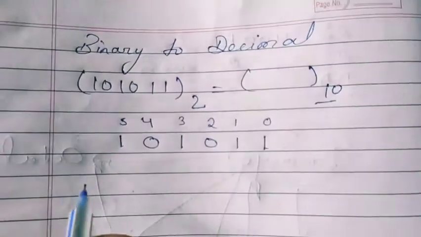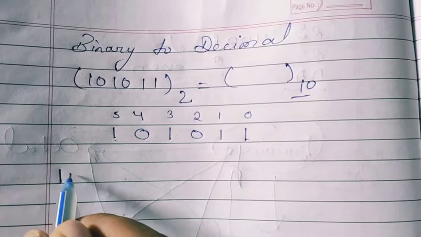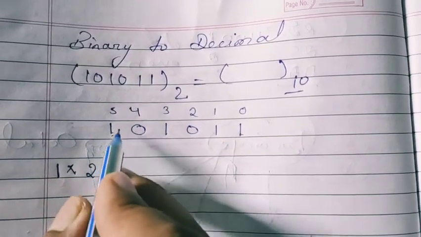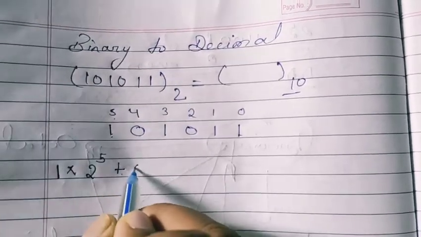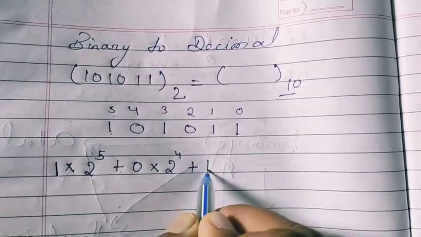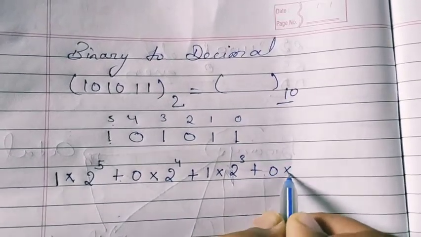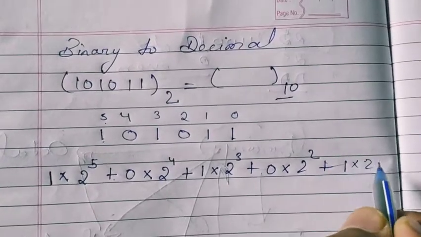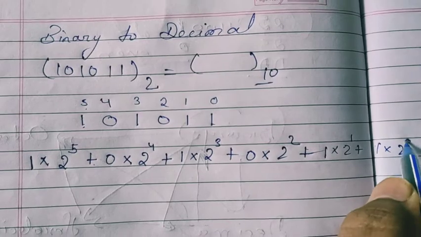Now you start multiplying and adding. What we have to do? First number, this is our first one: 1 into 2 to the power n, they have told. N means the position. It is in position 5, so 2 to the power 5, plus 0 into 2 to the power 4, plus 1 into 2 to the power 3, plus 0 into 2 to the power 2, plus 1 into 2 to the power 1, plus 1 into 2 to the power 0.